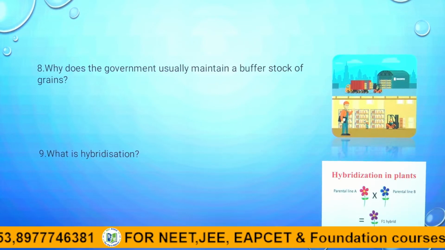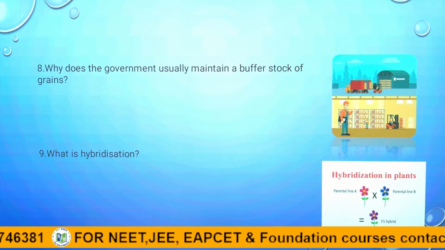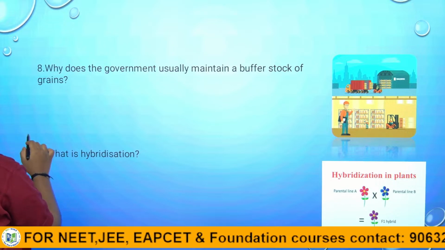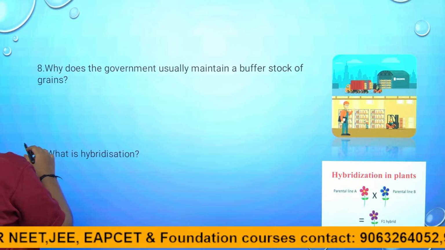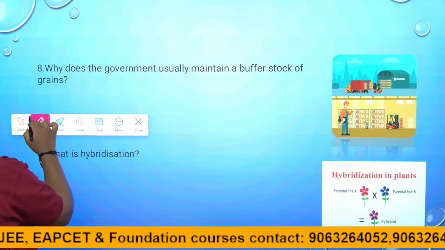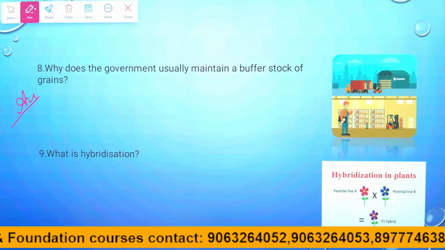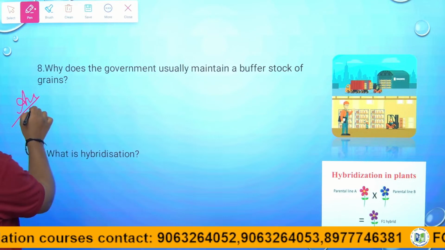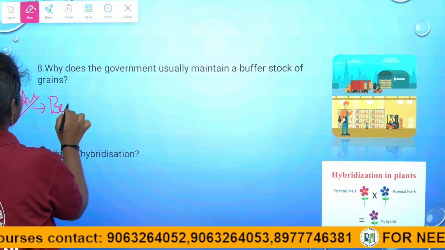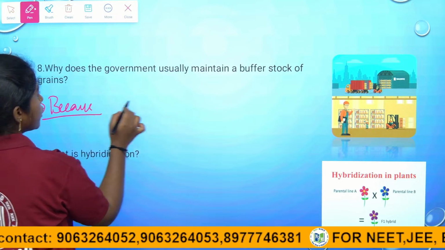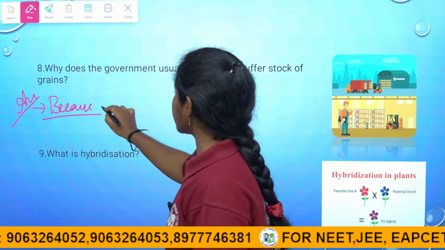Why does the government usually maintain a buffer stock for grains? Why does the government maintain the buffer stock? Because it is for emergency conditions,